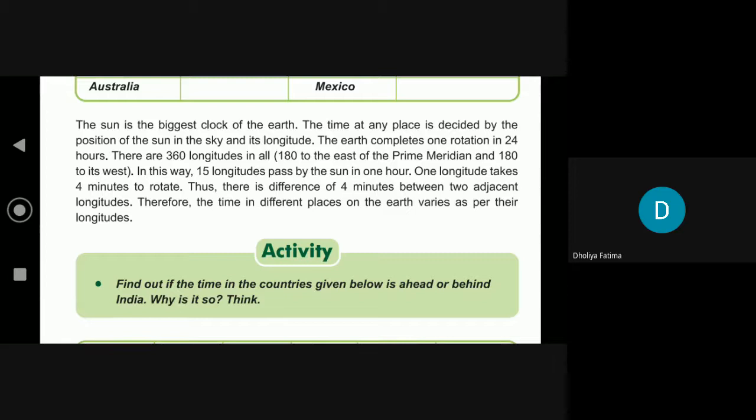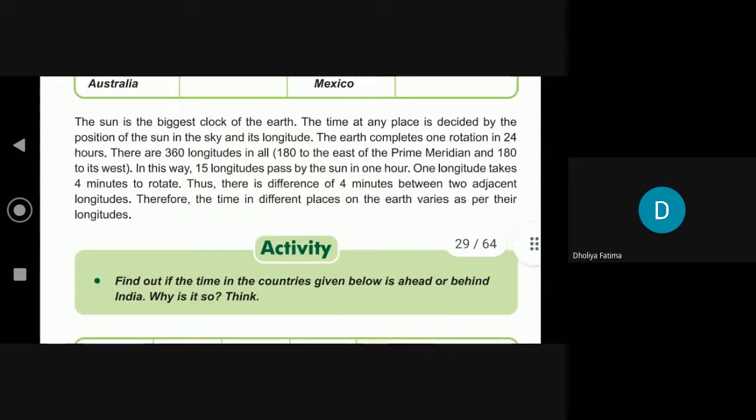Thus there is a difference of 4 minutes between two exact longitudes. Therefore, the time in different places on the earth varies as per their longitude.